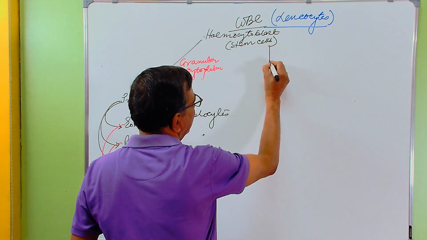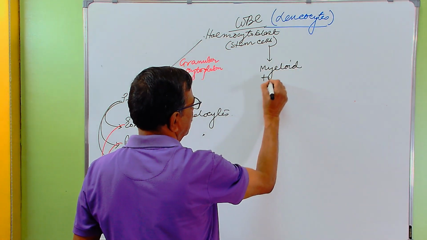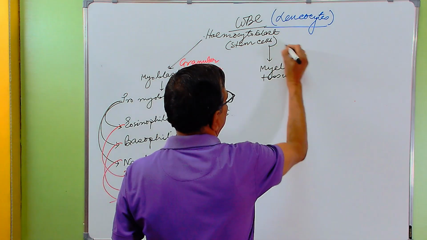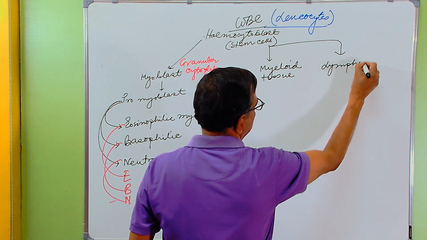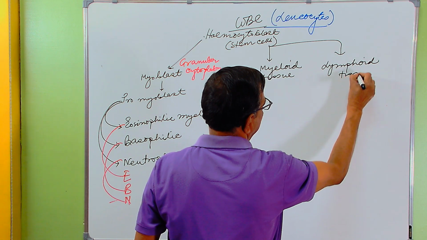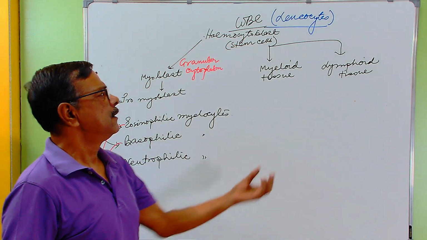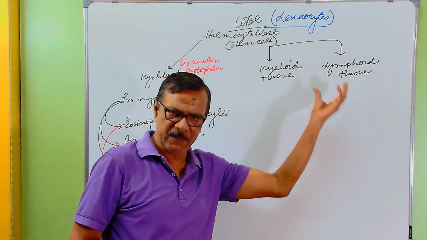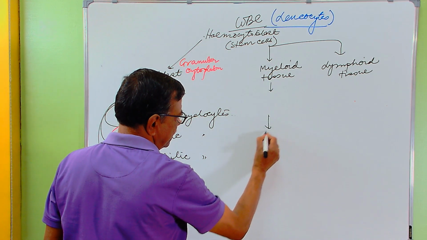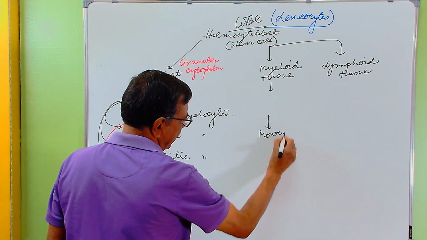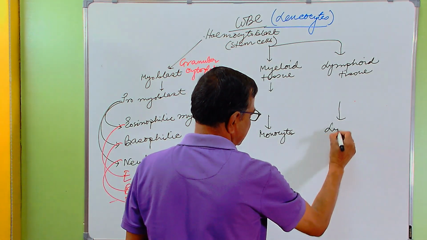The myeloid tissue of the bone marrow from the hemocytoblast will produce monocytes, and the lymphoid tissue will produce lymphocytes.